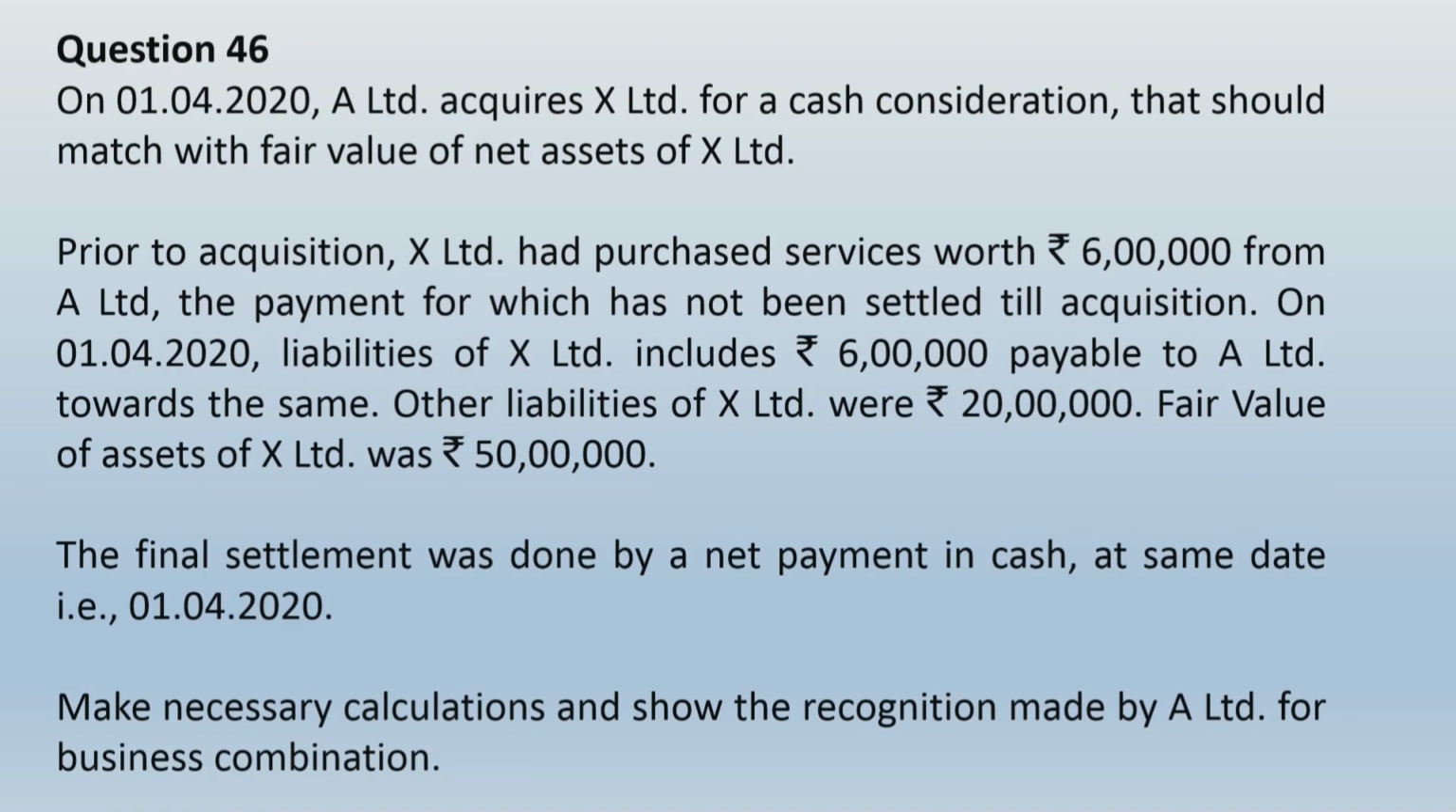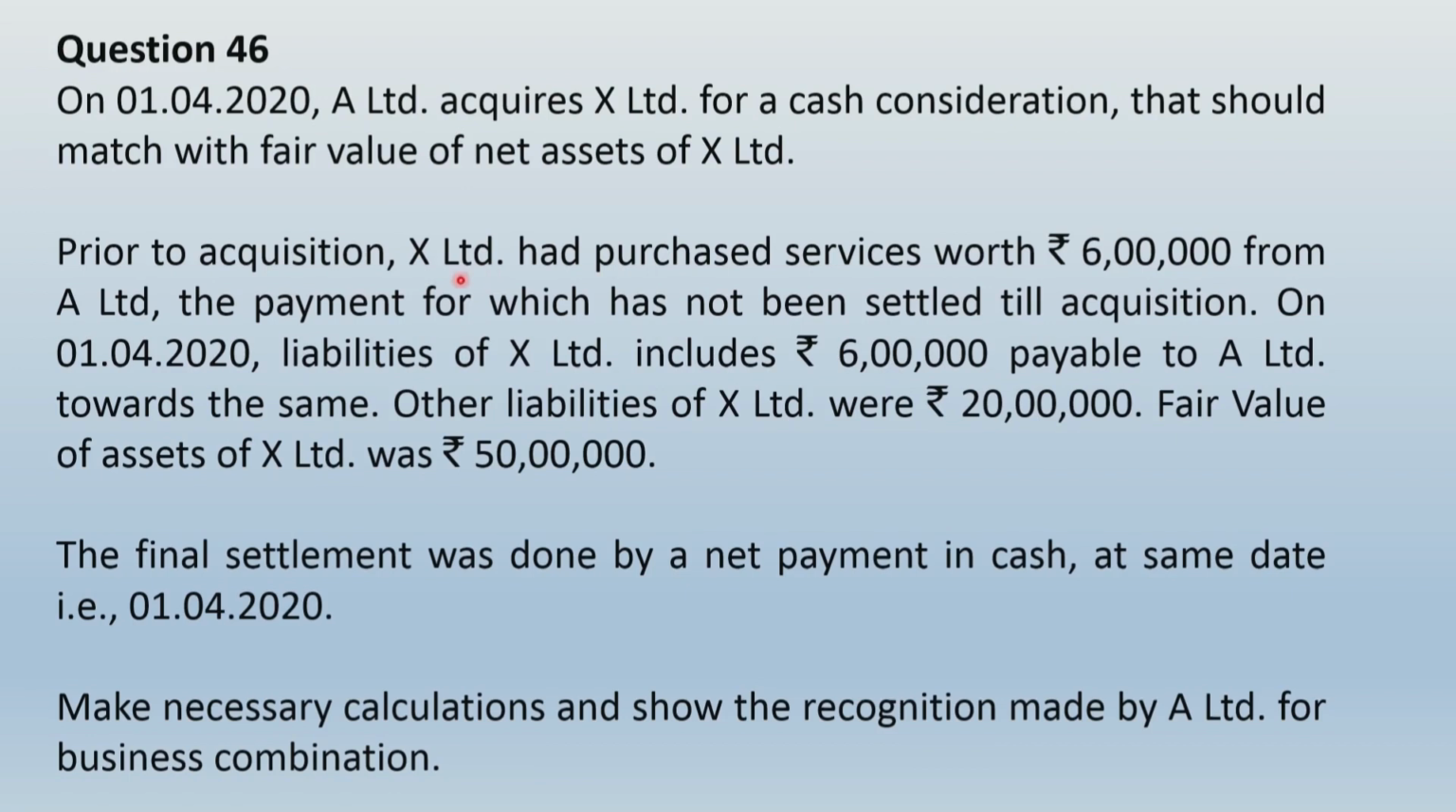So friends, we find again a similar kind of situation with just an opposite scenario given, that prior to acquisition, X Limited and A Limited had some existing relationship, and that existing relationship was of this type, where X Limited has purchased services worth 6 lakhs and the payment is outstanding. So in this scenario, it is X Limited which is the debtor. That means X Limited has an obligation to pay.